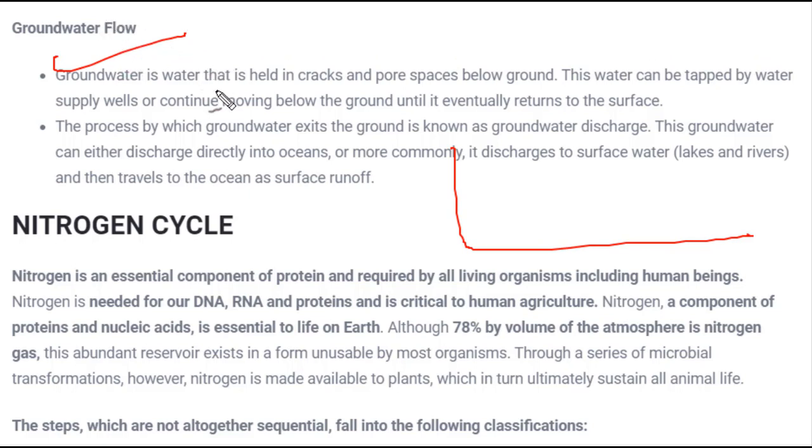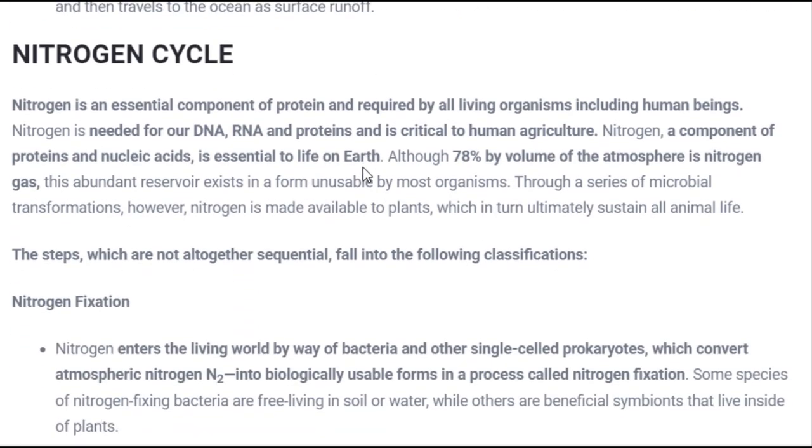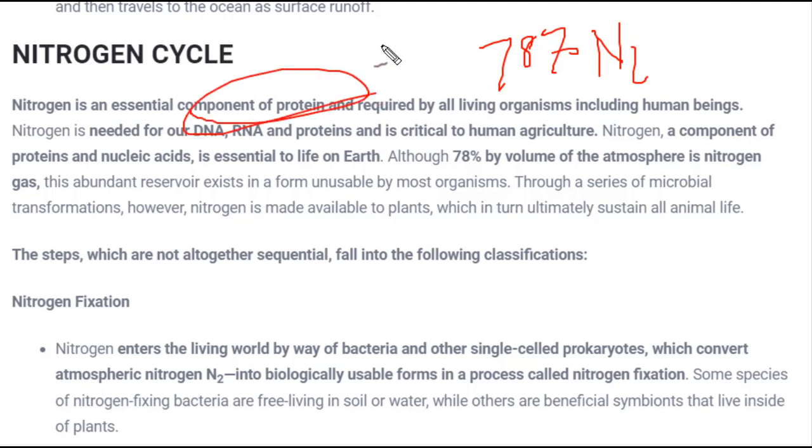The next important cycle that you should know is the nitrogen cycle. Nitrogen is a very important element, a very important gas present in the environment, and even 78% of the gas in the atmosphere is nitrogen. This nitrogen is a very essential component as it is a component of protein. And protein is very important for all kinds of living organisms, including humans. Growth of human beings or any organism depends upon protein.